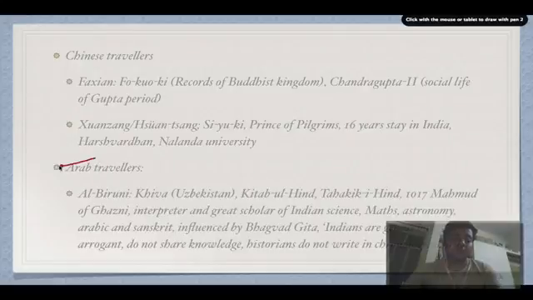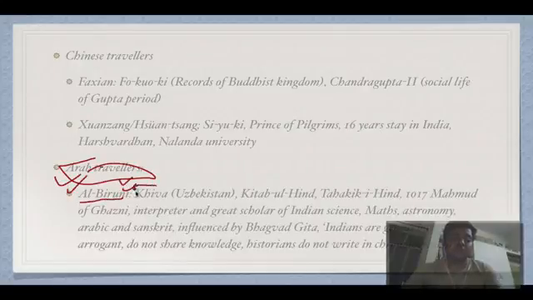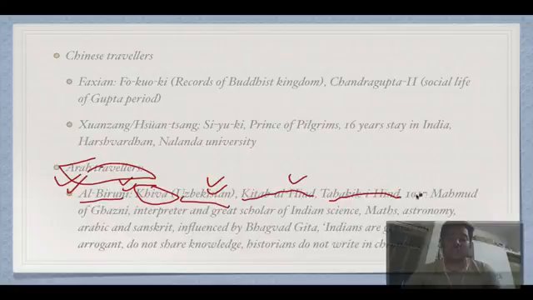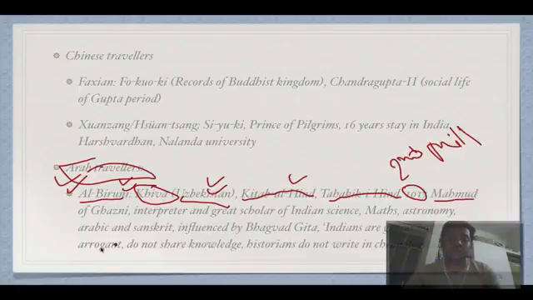Then we have something called as Arab travelers. Arab travelers include Al-Biruni. He was from Khiva, that is Uzbekistan. He wrote a book called Kitabul Hind or Tahqiq-e-Hind. He came in 1017, that is at the turn of 2nd millennia or 11th century, along with Mahmud of Ghazni.